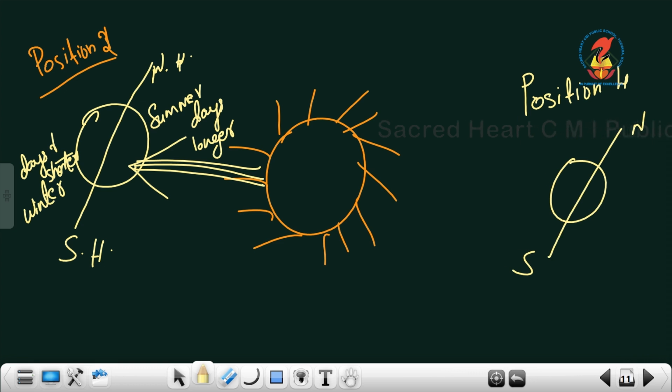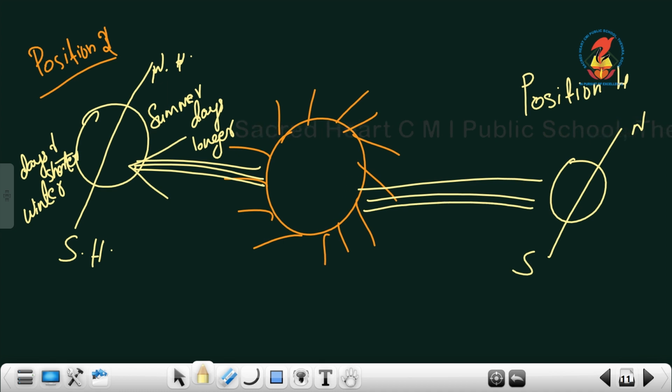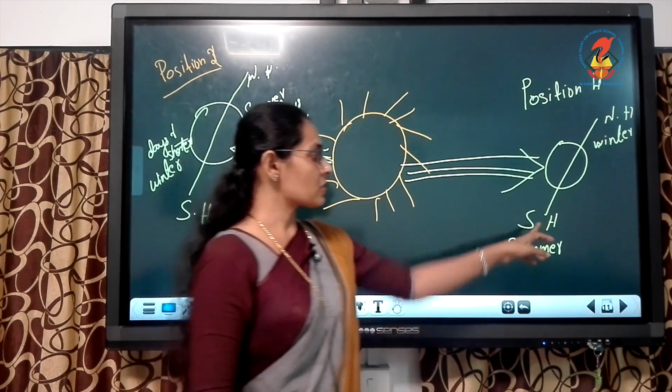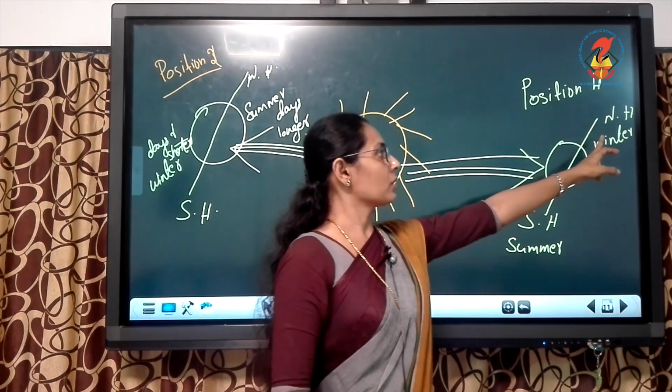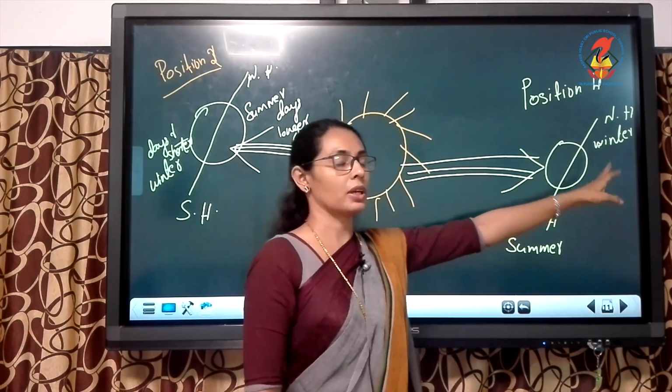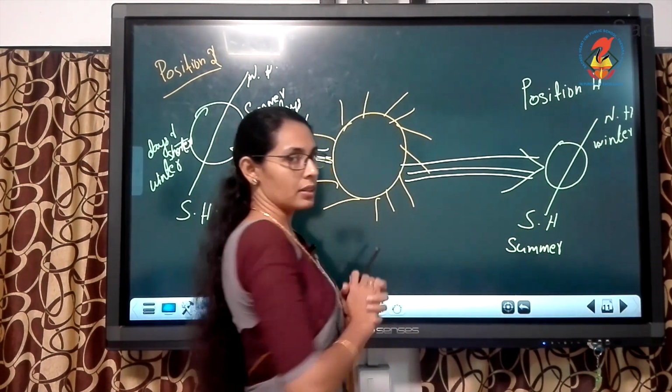Now the southern pole. The southern pole is tilted towards the sunlight. So here the sunlight is hitting, and the southern hemisphere is getting sunlight. So now the southern hemisphere is having summer and the northern hemisphere is having winter. Understood? The southern hemisphere now has summer and the northern hemisphere has winter because the sun is directly hitting.